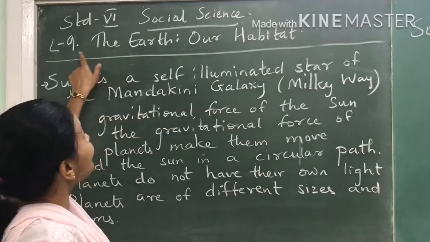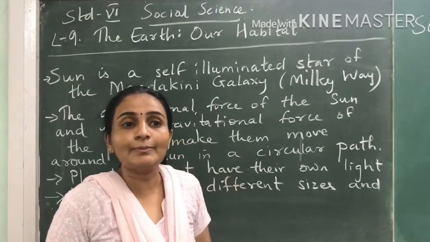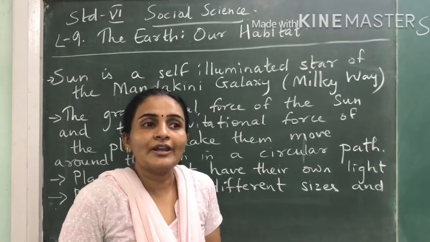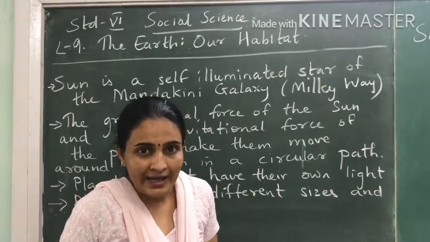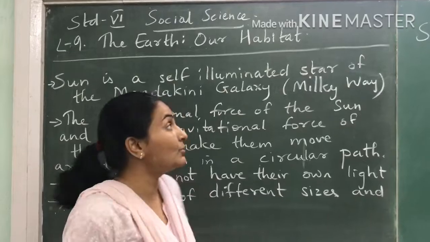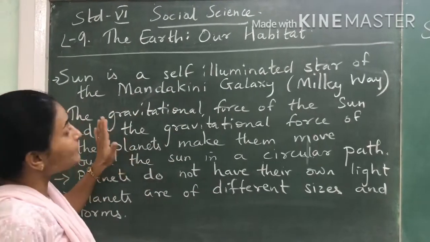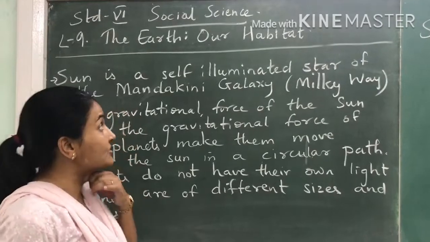Now lesson number 9, the title of the lesson is The Earth: Our Habitat. Habitat means the place where we live, or where any particular living creature lives, that is called his or her habitat. Okay. So we are going to study in detail about the earth over here. Now the first part of the lesson deals with the sun, the solar system and all those things.